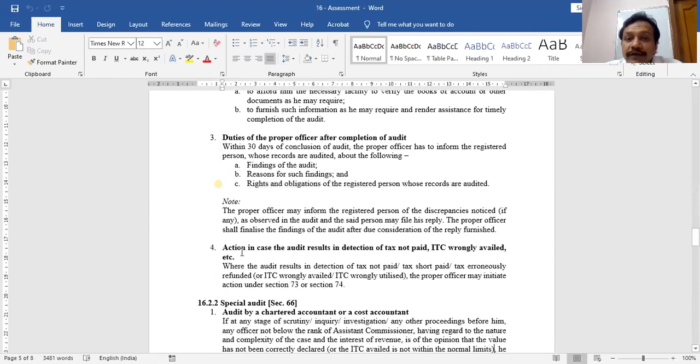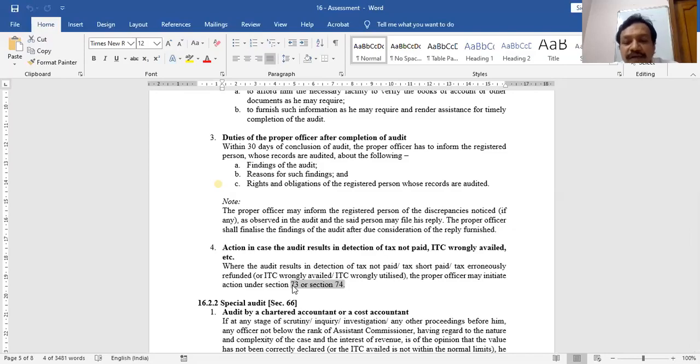Last, in case the audit has detected any fraud of what? Maybe less tax is paid, wrong ITC is claimed, etc. Then for these cases, we have separate sections 73 and 74. I'm not discussing those sections right now.